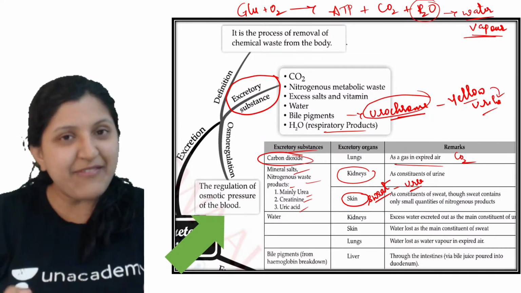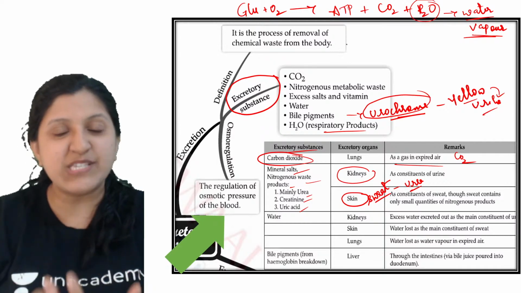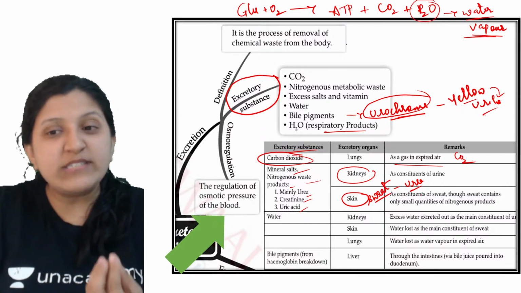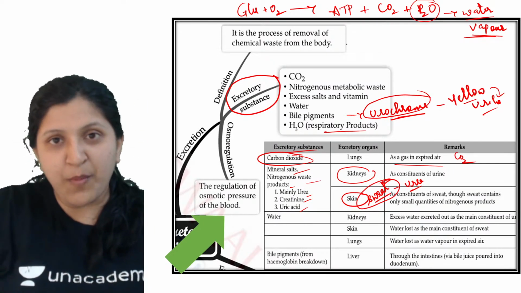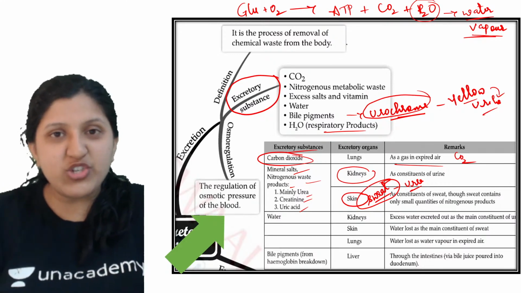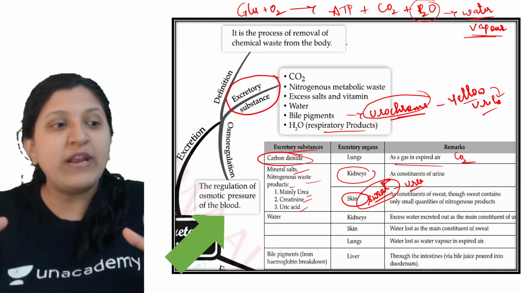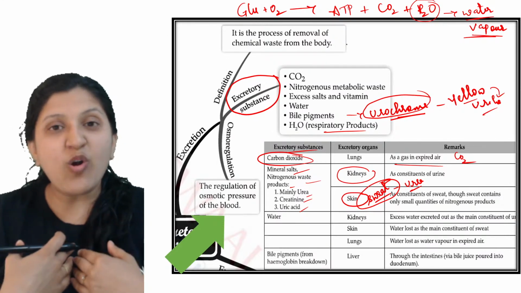So mainly it is given in your textbook also. We usually do not consider skin as the excretory organ, because the sweat production will occur to cool down your body. So now it is summer. Okay, so it is too hot, the sun is there. So the temperature is too hot, and our body requires a certain temperature to be maintained,